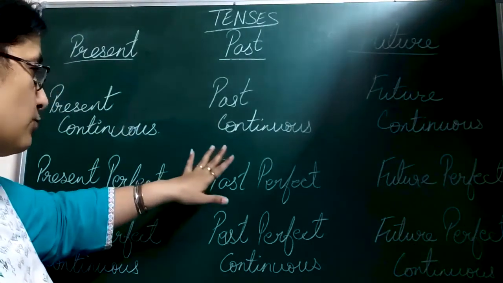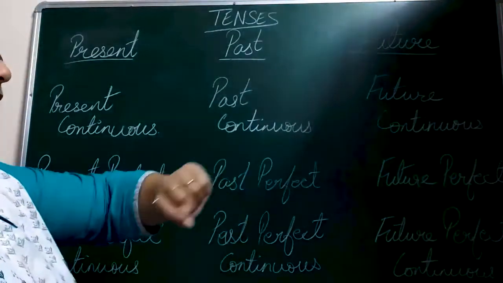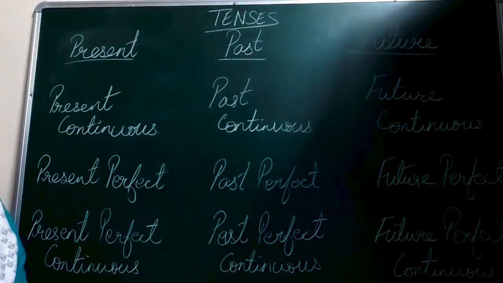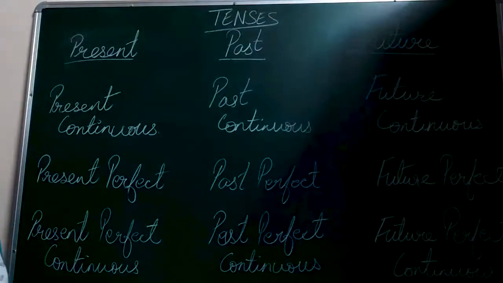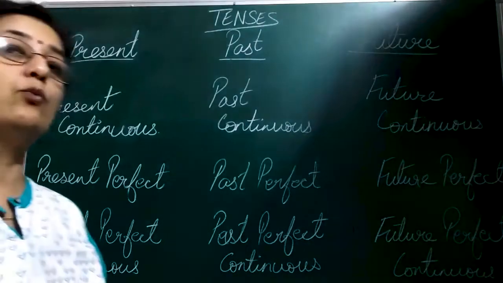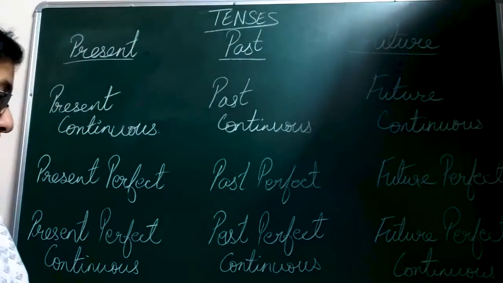Past perfect, something which has already happened in the past. I had played football, something which has happened already. And coming down to the next one, the future perfect. An example can be for that, I would have played. Now something happening in the future. I would have played football.